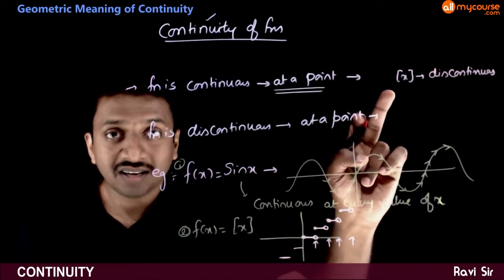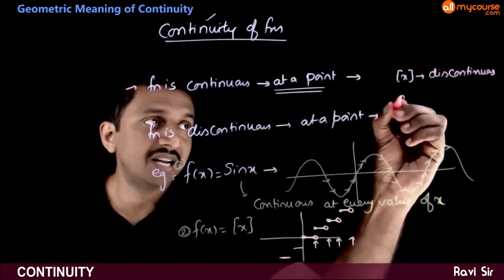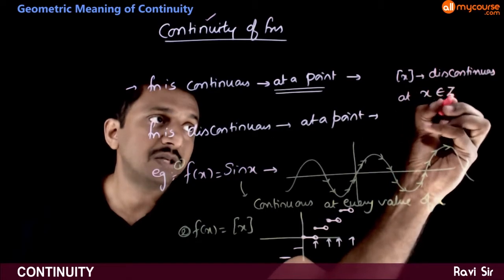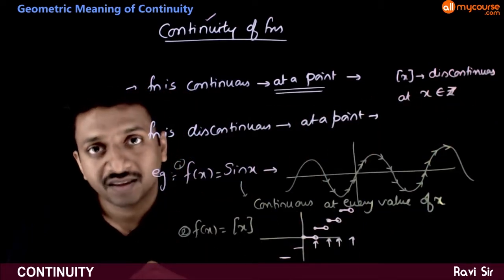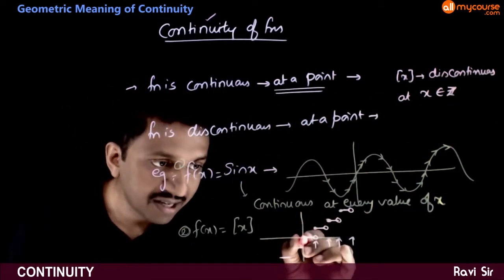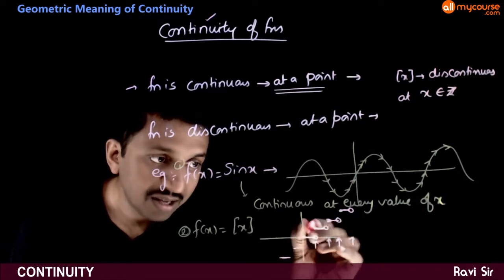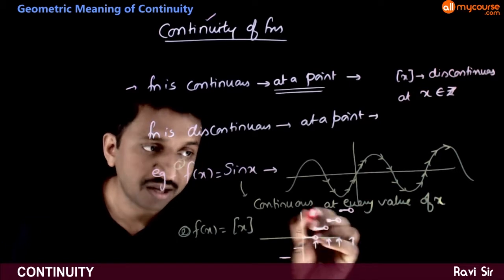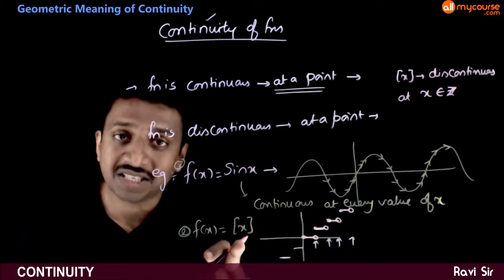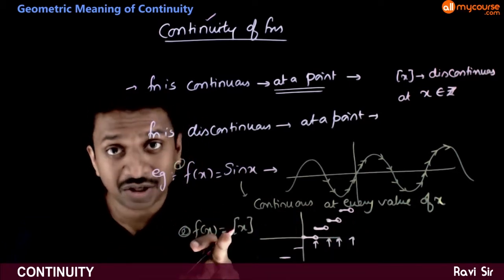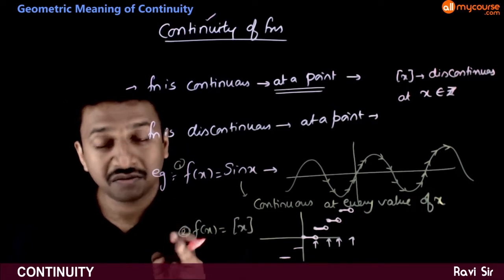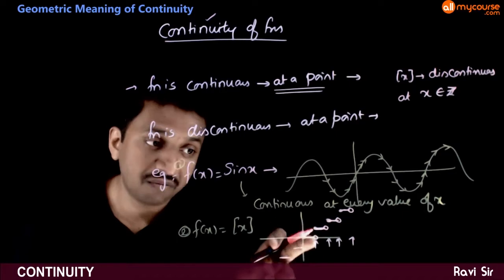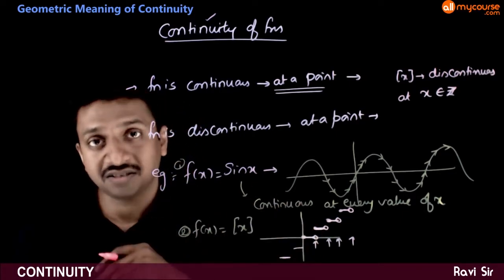So I say that integer part of x is discontinuous at values of x which belong to integers, and it is continuous at the remaining points. As you can see, in between the integers, the graph is not breaking. So integer part of x is continuous at all values of x which are not integers, and it is discontinuous at the values of x which are integers.